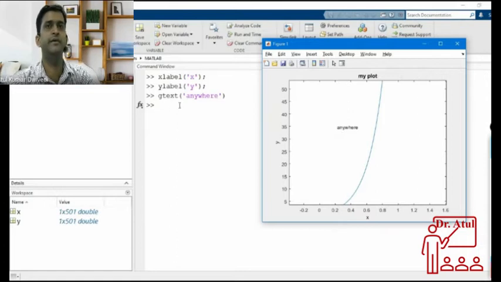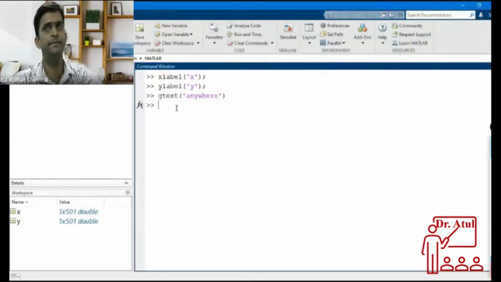So whatever text you want to put in between in the figure, you have to write the gtext command, and the gtext command will allow you to write anywhere in the plot. In this way you can write text at any place in any plot.